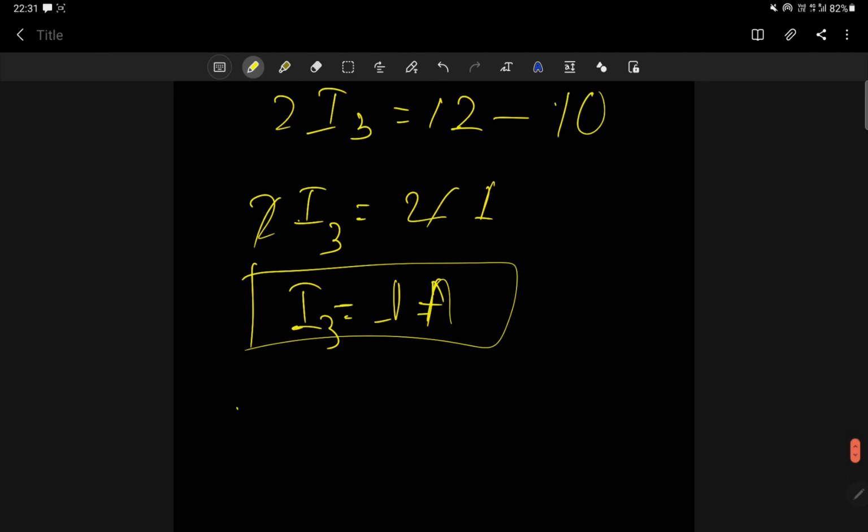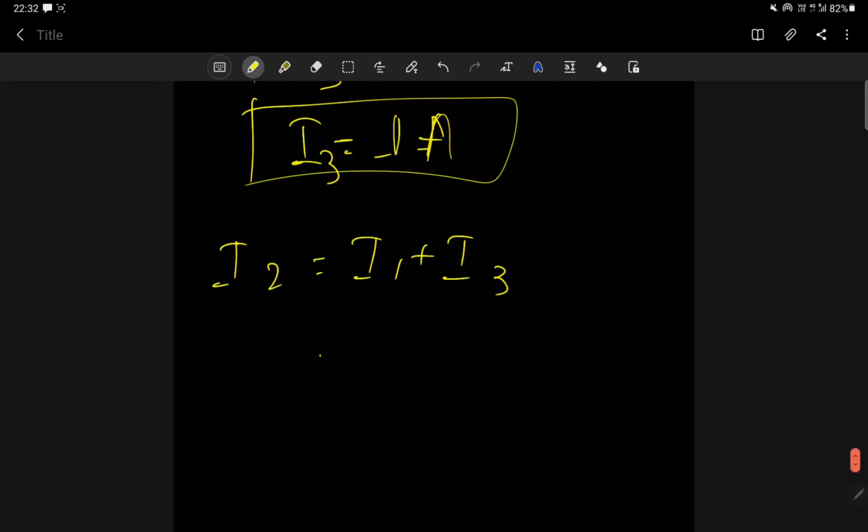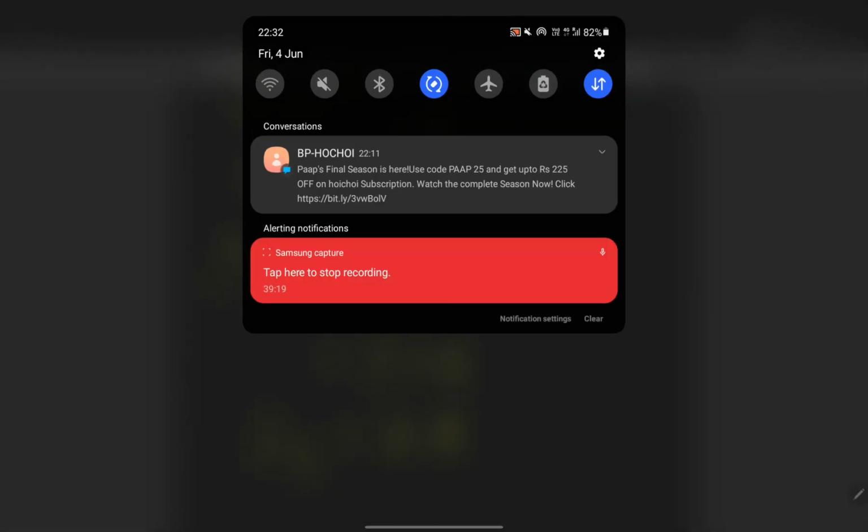So I2 we have to find out. I2 is equal to I1 plus I3. What is the value of I1? I1 is 2 plus 1, that means 3 ampere. This is your final answer. So in this way you have to solve. Understood?